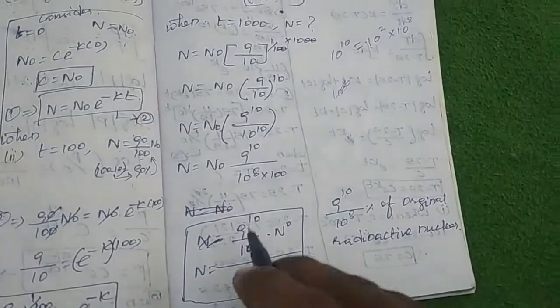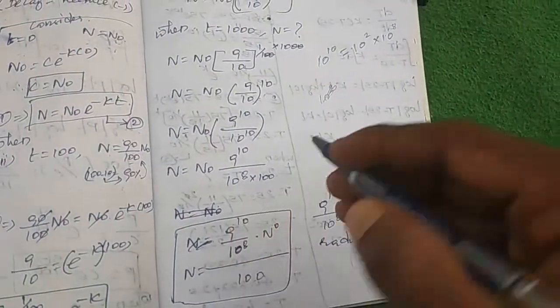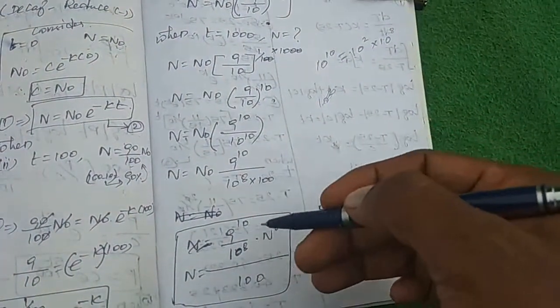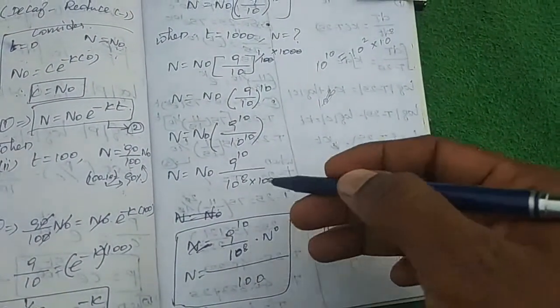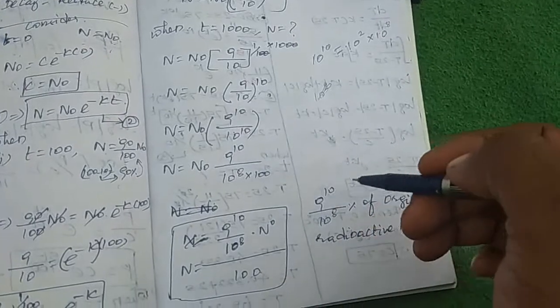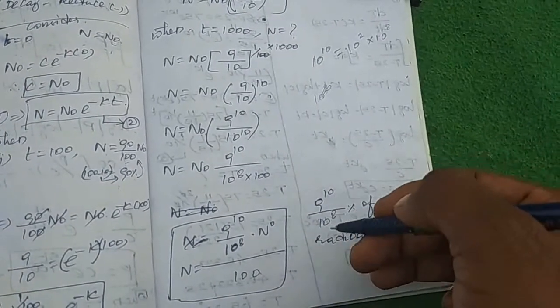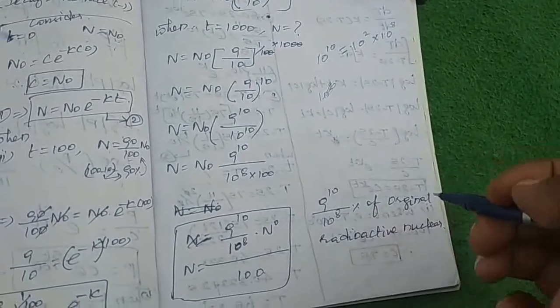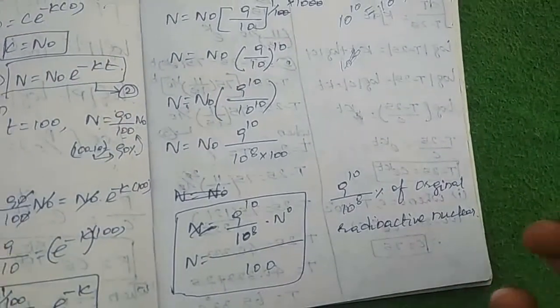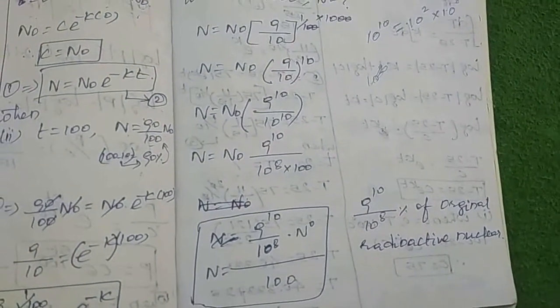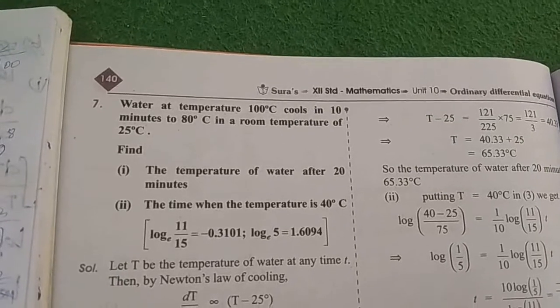Now n equals n naught, 9 power 10 divided by 10 power 8, whole divided by 100. That gives the percentage of original radioactive nuclei here. Thank you students.